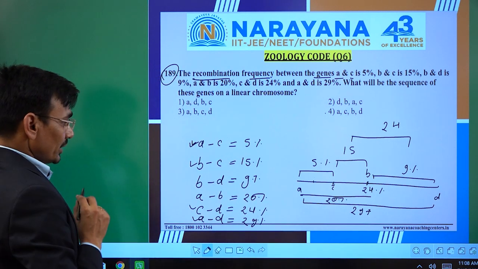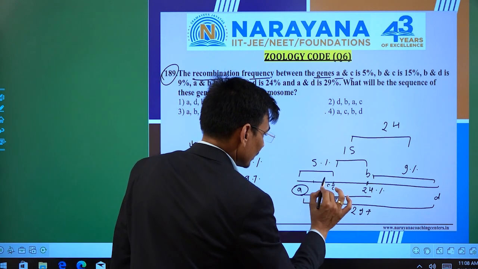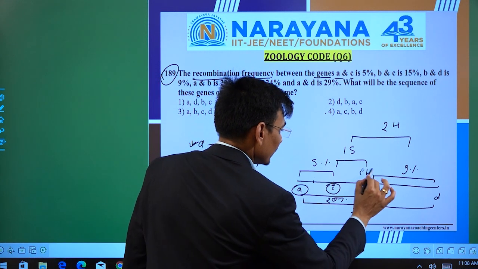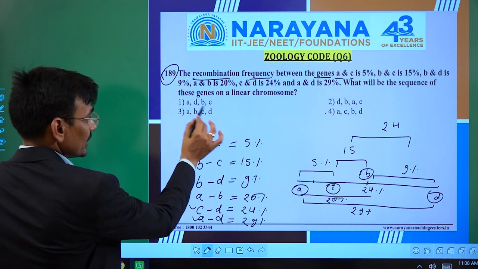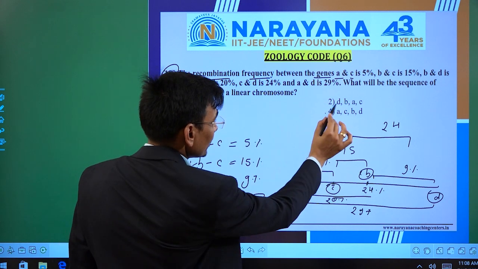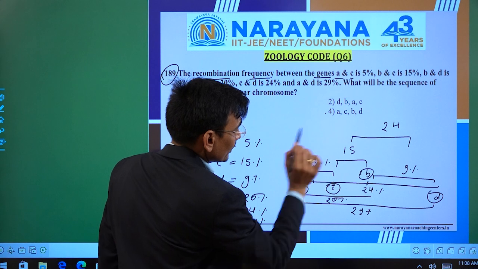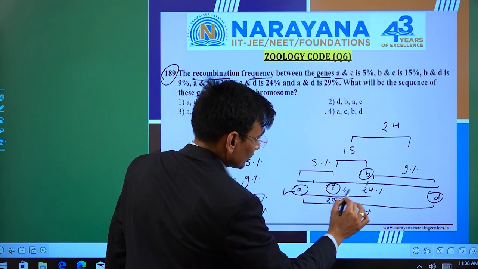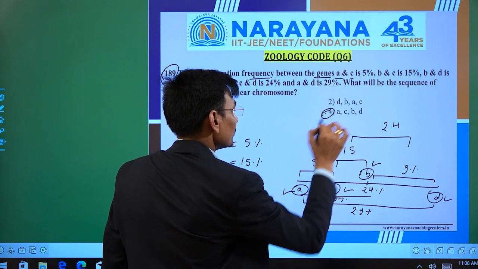So the exact sequence of the genes is A, then C, then B, and then D. Among the options, A D C, A D B C, D B A C, A B C D, and A C B D, our answer is the fourth one.